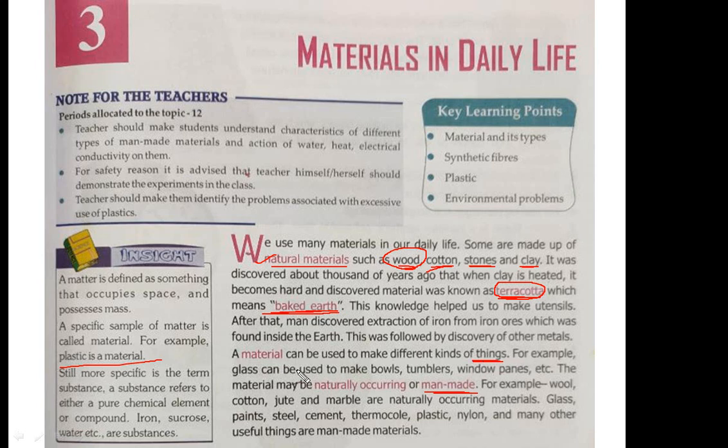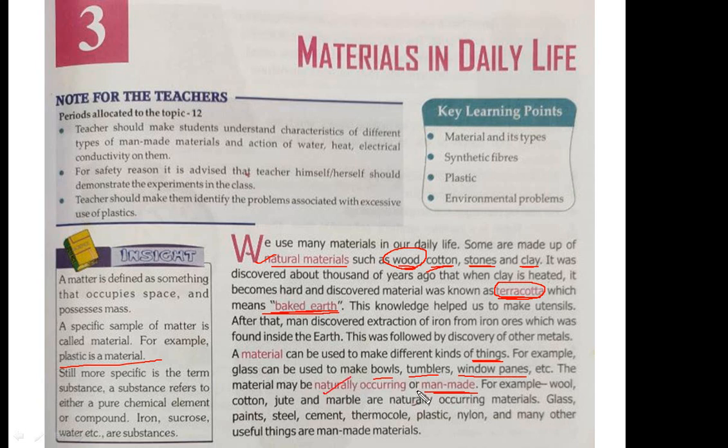For example, glass can be used to make balls, tumblers, window panes, etc. So there are different uses of glass in your home also. A glass mirror is made up of glass. There are different types of balls which are made up of glass. Wool, cotton, jute, and marble are naturally occurring materials. So there are two different types of material, as I told you before.